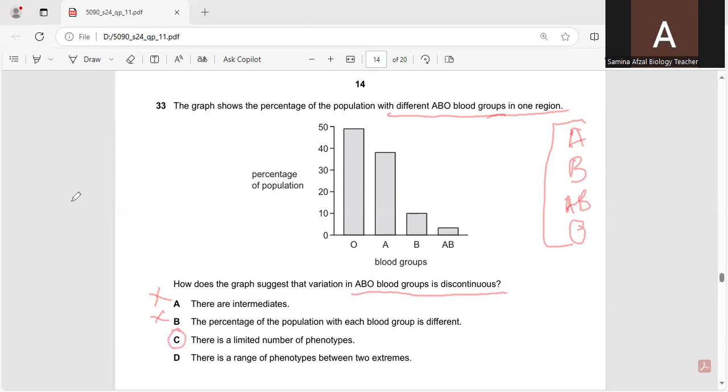There is a range of phenotypes between two extremes. There are no different phenotypes available. So only limited phenotypes are available in case when the variation is discontinuous, and ABO blood group is the best example of discontinuous variations. So C is the correct option.